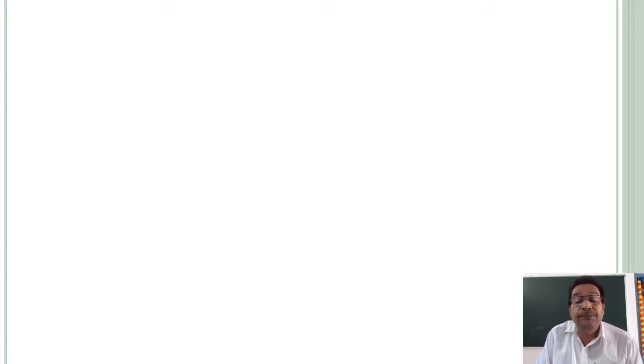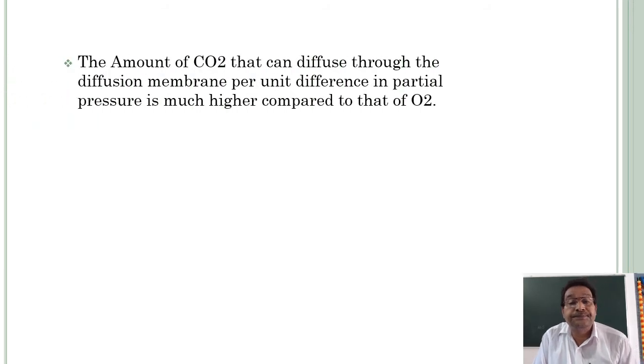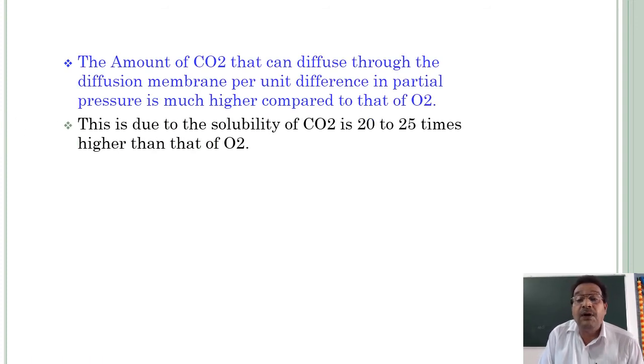Next, the amount of CO2 that can diffuse through the diffusion membrane per unit difference in partial pressure is much higher compared to that of O2. What is the reason behind that?